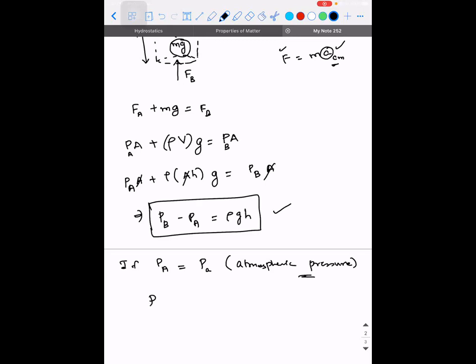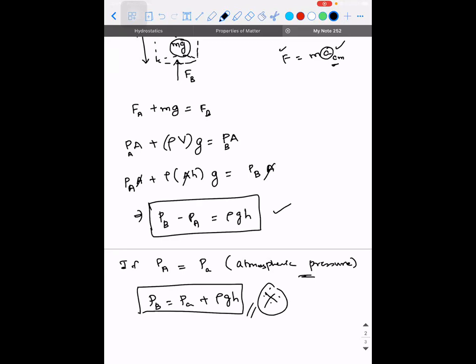Clear, guys? So PB will be equal to atmospheric pressure plus rho g h. So this is an important formula. We'll be using it in this chapter. Clear?